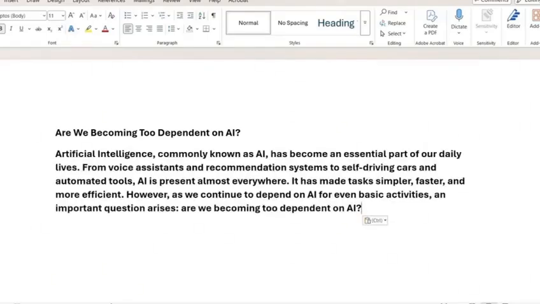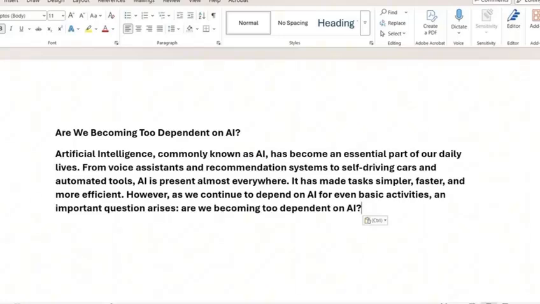For example, artificial intelligence, commonly known as AI, has become an essential part of our daily lives. From voice assistants and recommendation systems to self-driving cars and automated tools, AI is present almost everywhere. It has made tasks simpler, faster, and more efficient. However, as we continue to depend on AI for even our basic activities, an important question arises. Are we becoming too dependent on AI?